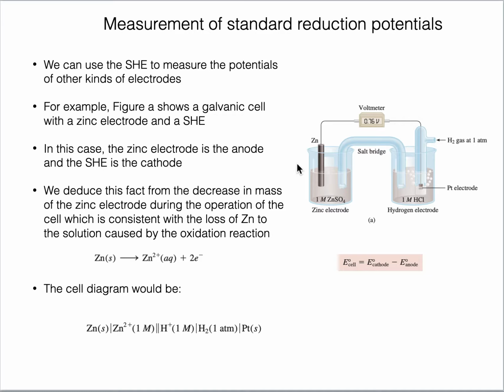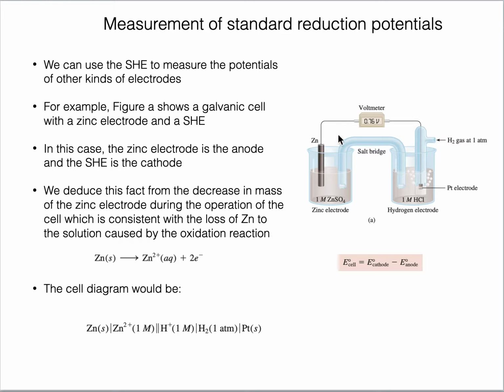So what we are going to do, we are going to find the standard reduction potential of zinc, which is a single electrode. This is one example. So we will couple it with SHE. Here, if you can see in this diagram, the zinc electrode is coupled with SHE. So now any reaction, oxidation or reduction, that is happening in zinc will dictate the opposite reaction happening in SHE.